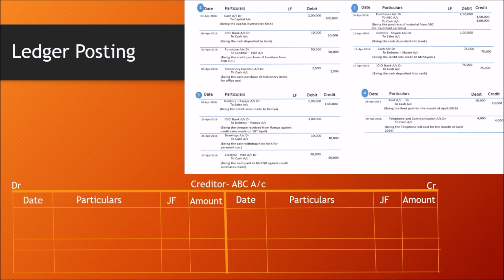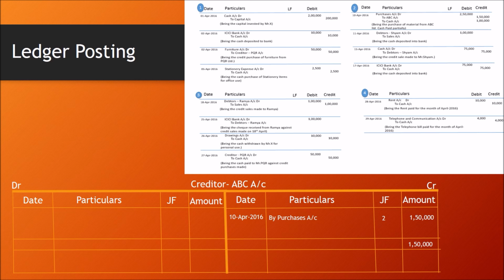Next account is creditor ABC account. Creditor ABC account is hit by the transaction number 1 of page number 2, PQR account to ABC account and cash account. So creditor ABC account is on the credit side in the journal. I am recording this transaction on the credit side of creditor ABC account: 10th April 2016, particulars by purchase account, general folio 2, amount is 1,50,000.